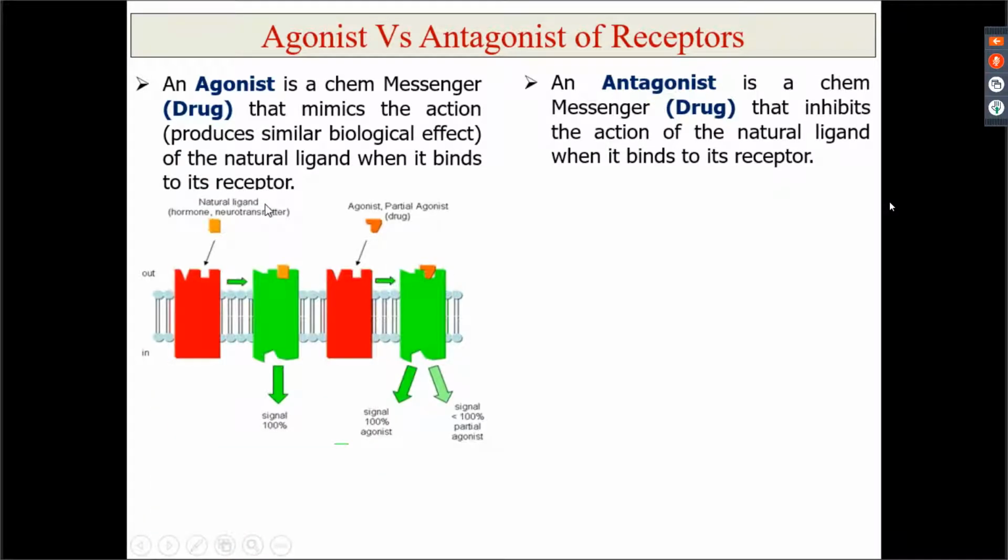Natural ligand है. What is a ligand? Ligand आपका extracellular mediator है, right? So it could be a hormone, it could be a neurotransmitter, it could be an amino acid, or it could be anything, right? Or it could also be a gaseous substance. So it is a natural ligand. So agonist क्या है? This is a natural ligand. This is a receptor for this natural ligand. When this chemical messenger binds to its receptor, there is some change which is produced and then it will produce a response. Agonist क्या होगा?